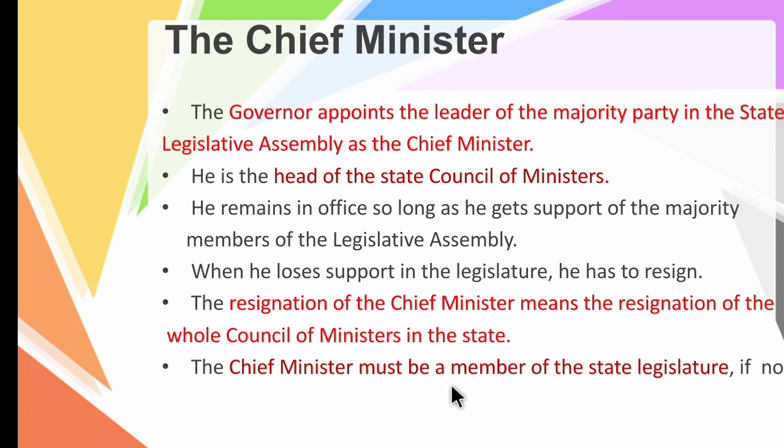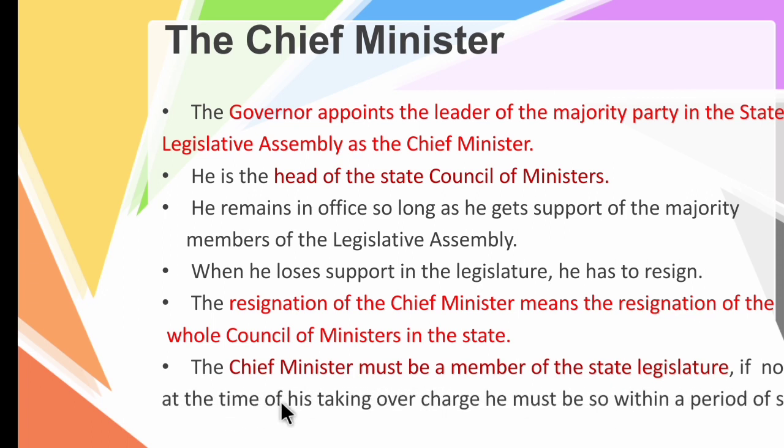Then the chief minister must be a member of the state legislature. That means he has to be an MLA. So before becoming a chief minister, he has to become an MLA. If he is not, at the time of his taking over charge, he must become one within a period of 6 months. At the time of taking his post as chief minister, if he is not an MLA, within the period of 6 months he has to become a member of the state legislative assembly.